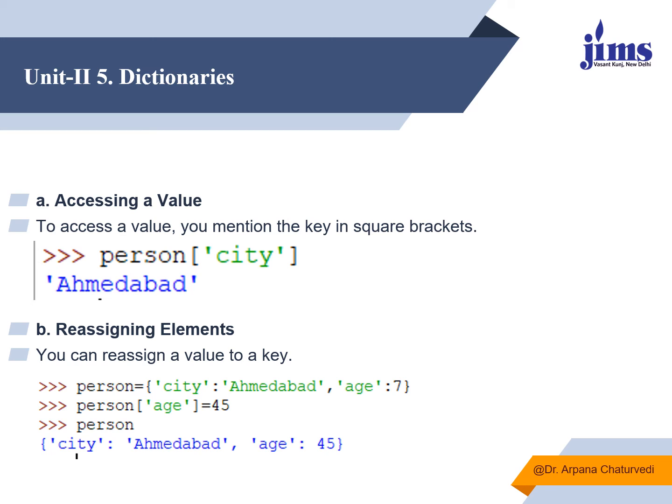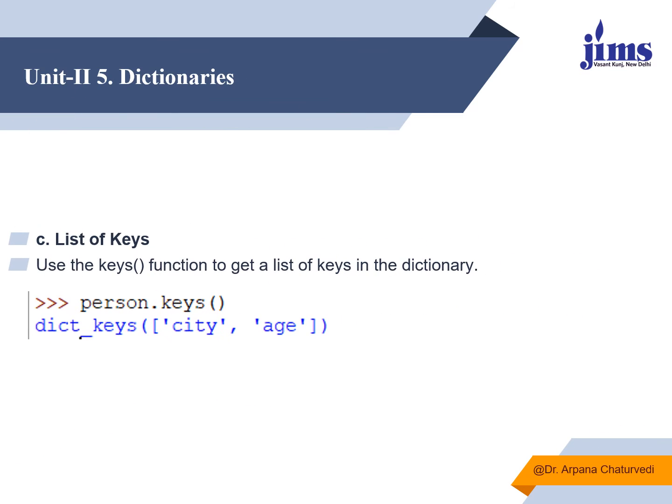If we want to access some values from the dictionary, we have to write the key name over here. The moment I write the name of a key over here, it will display the value to me. You can reassign values of a key also. Like earlier the age was 7. If I want to reassign, I can say person, within single quotes I write age and then value 45. We can see that the value is being changed. I can reassign the value in case of dictionary as well as in case of list, but not in case of tuple.